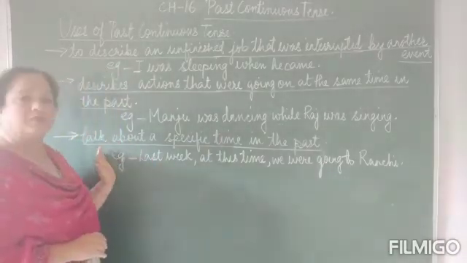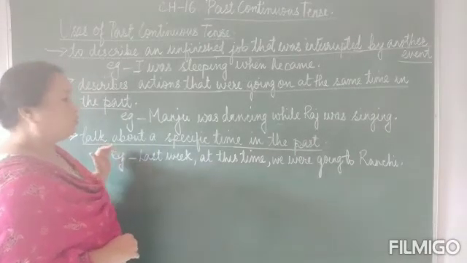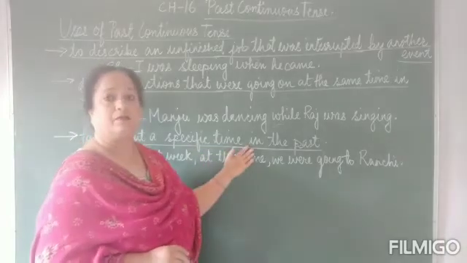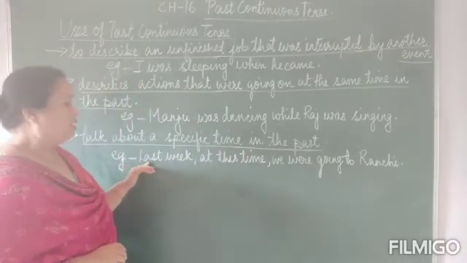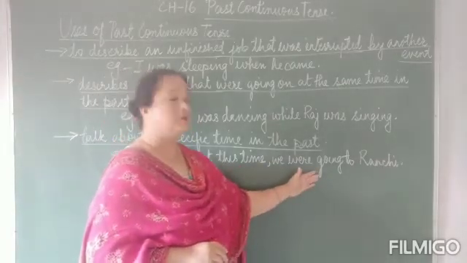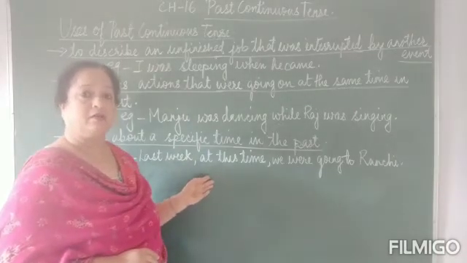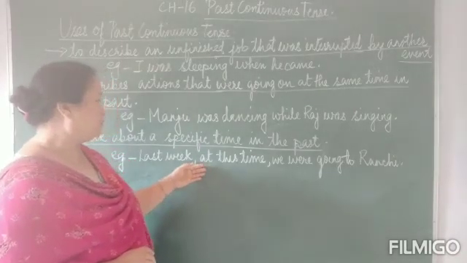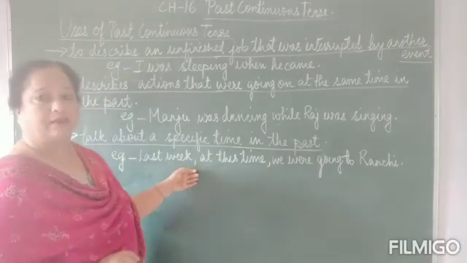Next, we also use the past continuous tense when we talk about a specific time in the past. So let us see the example that I have written. Last week at this time, we were going to Ranchi. So this sentence tells us about an action that took place at some specific time in the past.